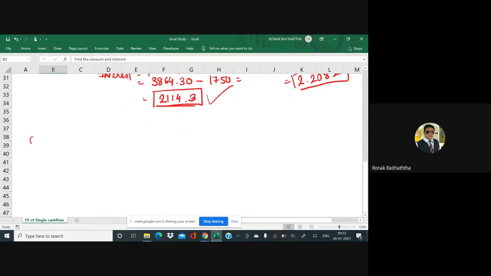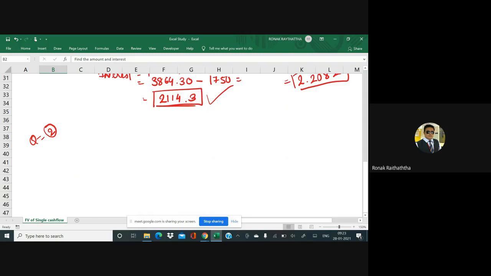So I'm starting the question number 2. I hope everyone has got the question well, first of all. So at 2 years, FV would be something. At 3 years, FV would be something. We are supposed to find the PV as well as the interest rate, sorry. So let's move ahead.